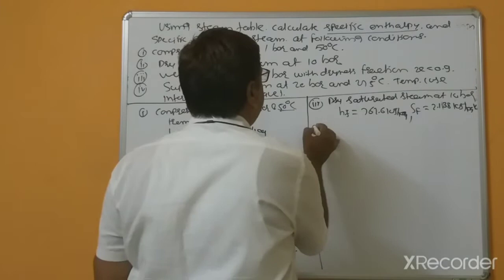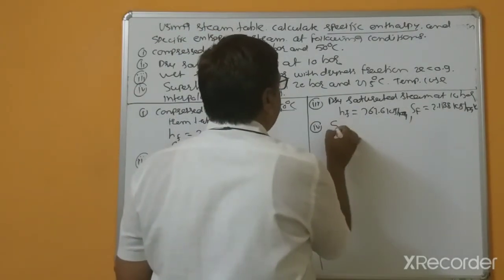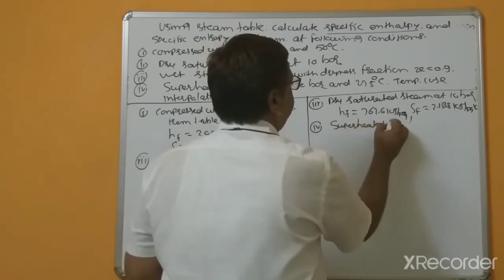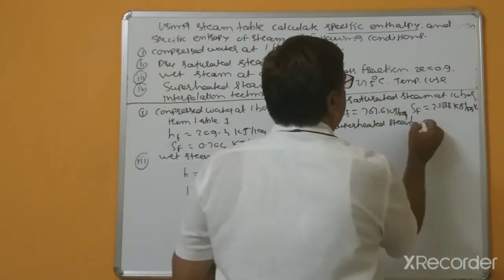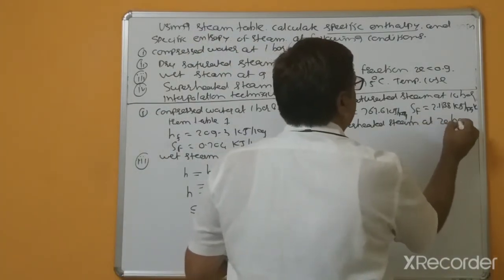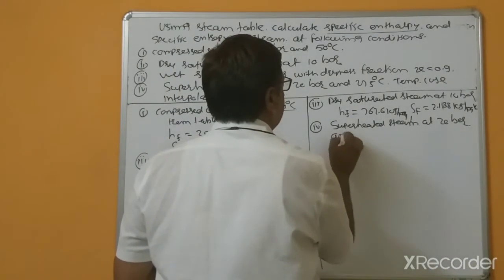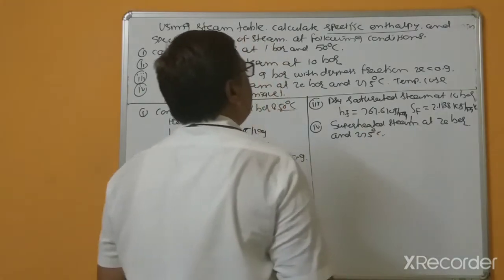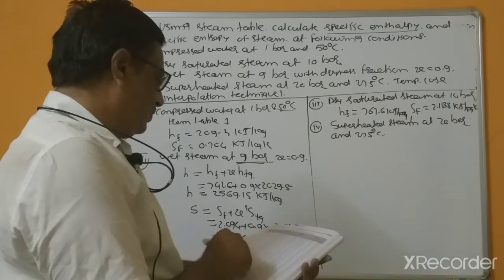So try to write this unit because unit is also important. And fourth bit, superheated steam at 20 bar and 275 degrees centigrade temperature. At temperature 275.